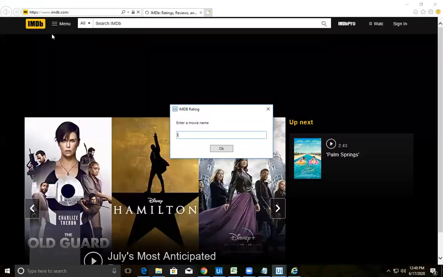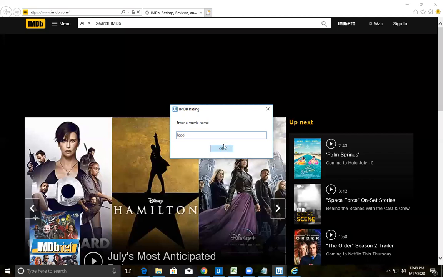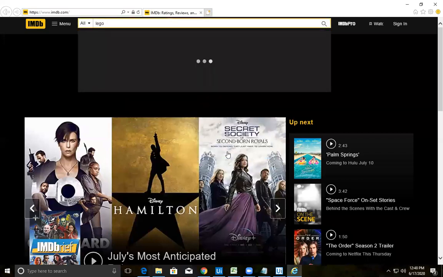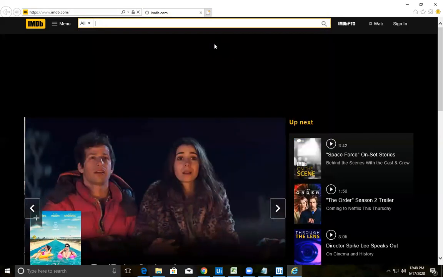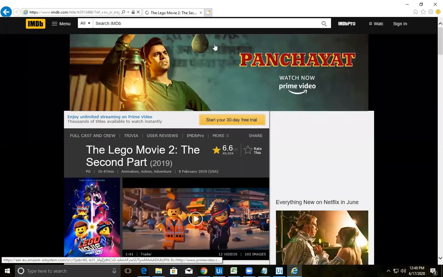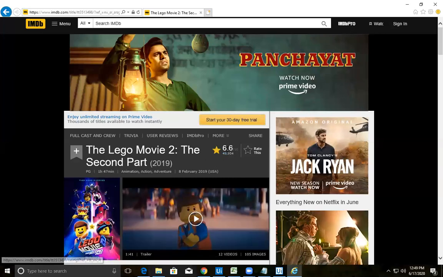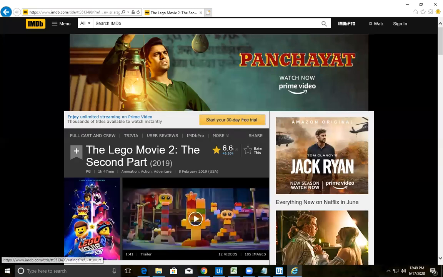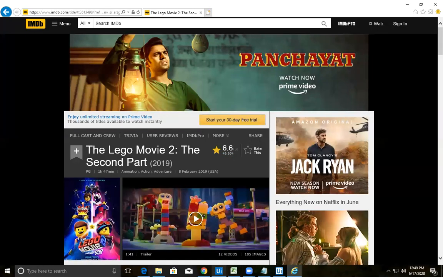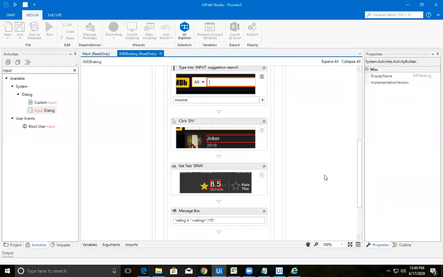Movie name, again let it be Lego. Yes, if you observe, Lego has been selected there. Have you observed? And coming to here, what was there in your selector of 6? Here this 6.6 is there. It needs to come back. We need to wait for 30 seconds. Until then, you cannot modify your sequence. It will be converted to read only. So we need to wait for 30 seconds.